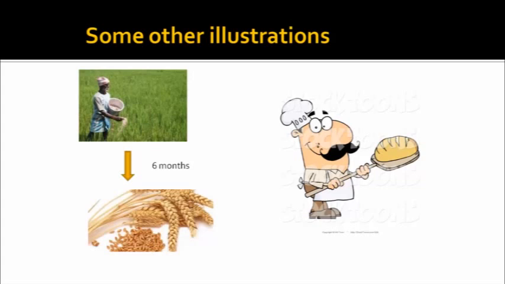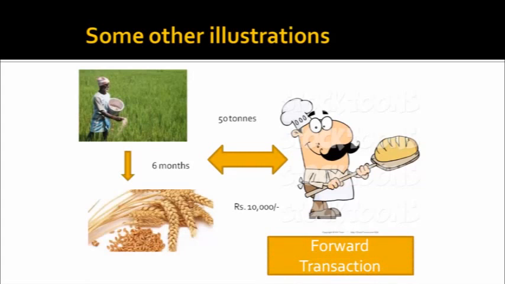But what will be the price? That is fixed. Let's say that after 6 months, I'll pay you 10,000 per ton. So the price is fixed, the quantity is fixed, the parties are there. However, neither is the price paid at that moment nor have the goods and services been delivered. Such a contract is called a forward transaction. So to differentiate between the spot contract and the forward transaction: in spot, at least one element is tendered, either the price or the goods and services, and in forward, both the components are exchanged at a specified future date.